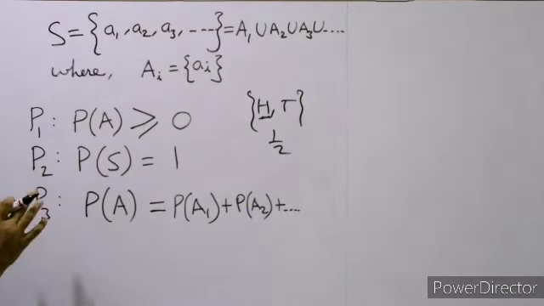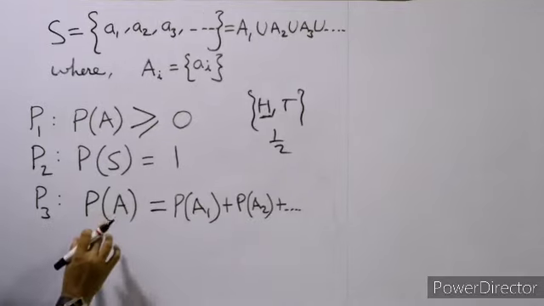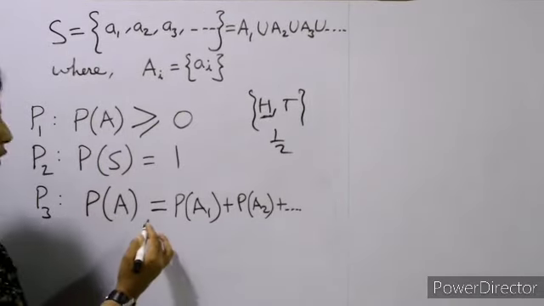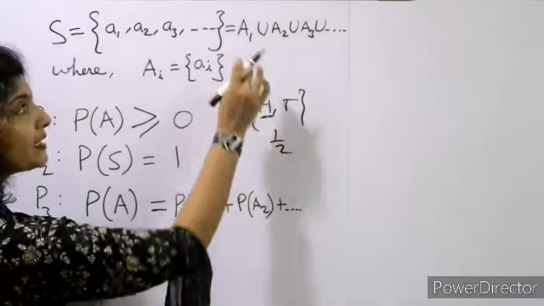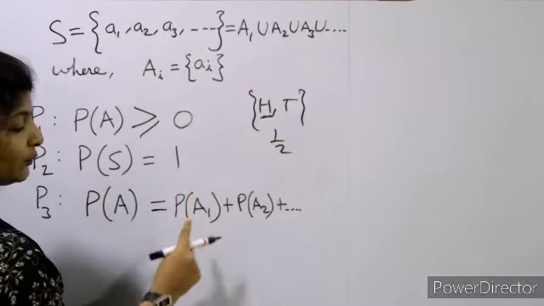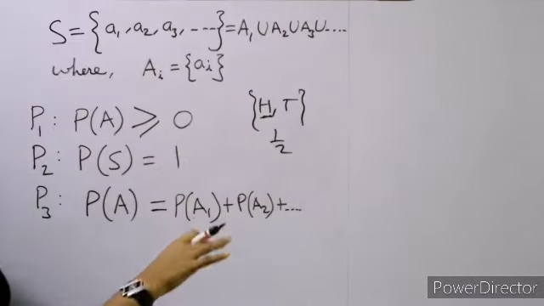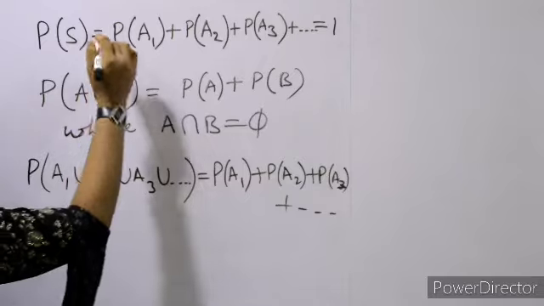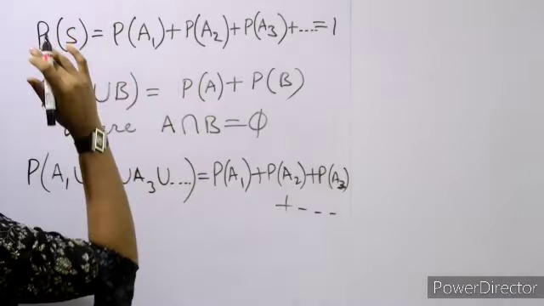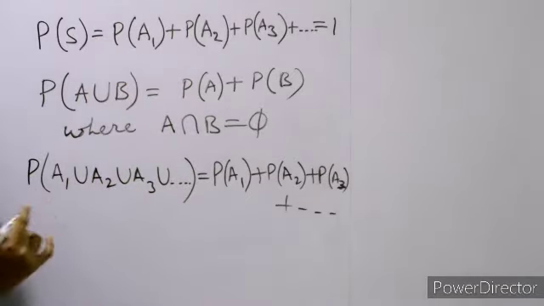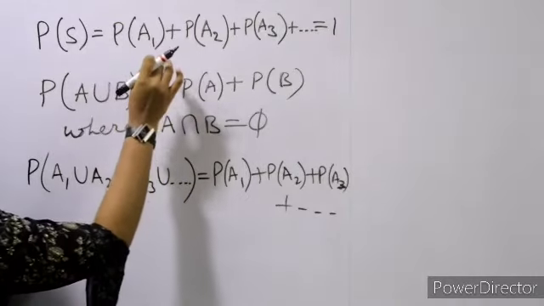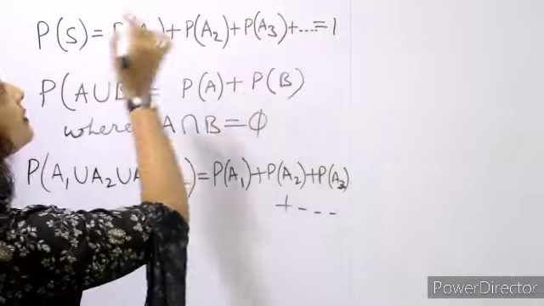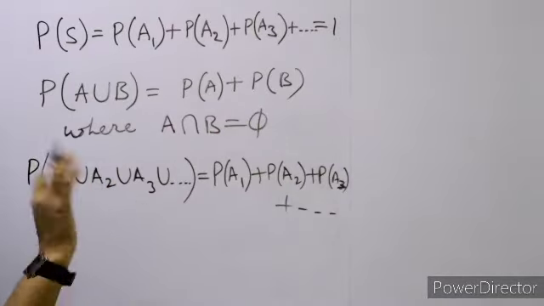Okay. Now the third one: the probability of any event A will be equal to the sum of the probabilities of the simple events whose union is A. Okay, so the probability of the sample space will be equal to the sum of the probabilities of all the simple events, and that will be equal to 1, because P(S) is equal to 1 always.